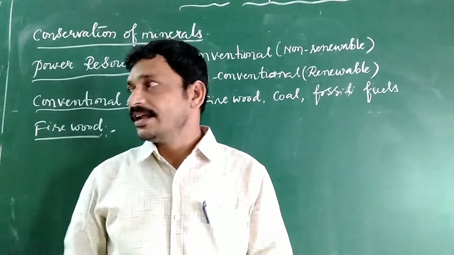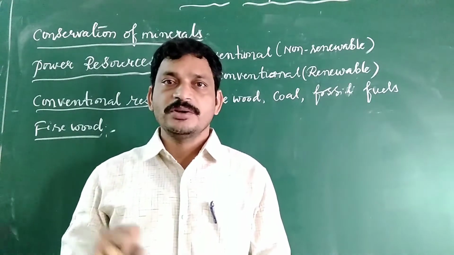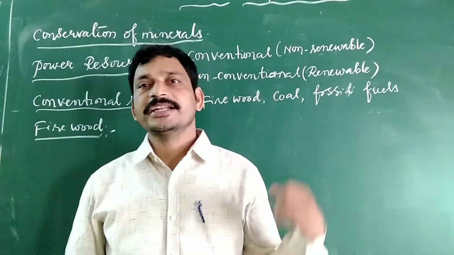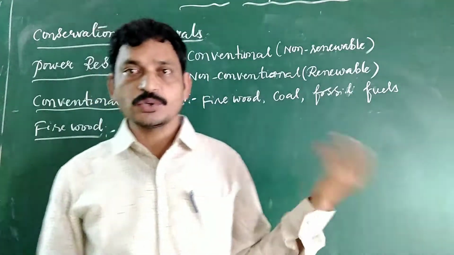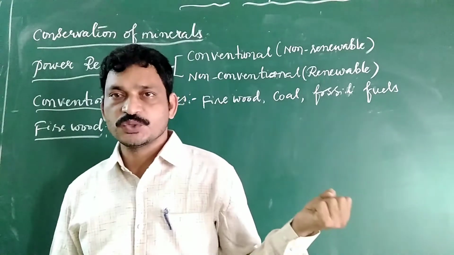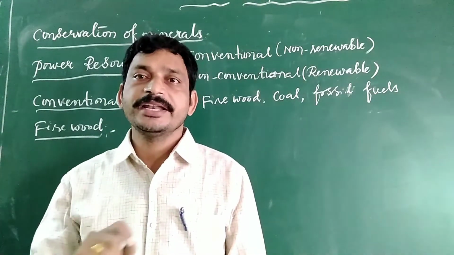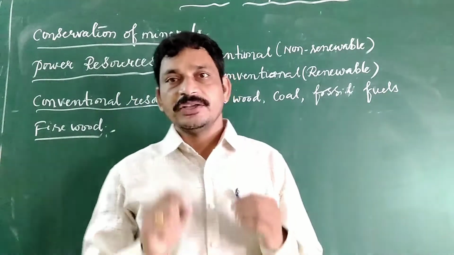For domestic purposes, firewood is a very important resource. Firewood is the most important resource in the rural area, with nearly 50% of rural people using it.